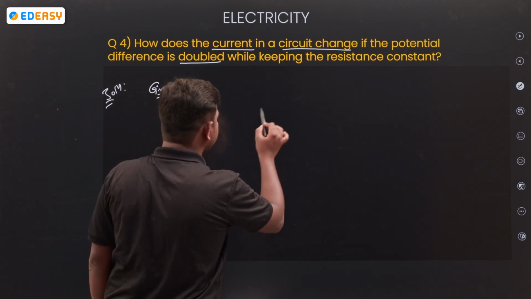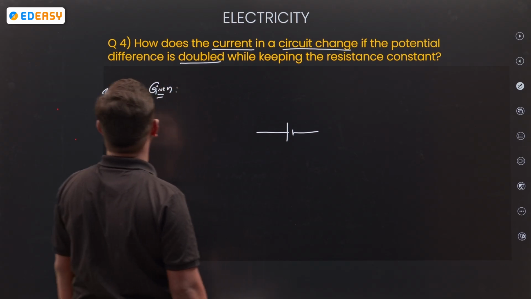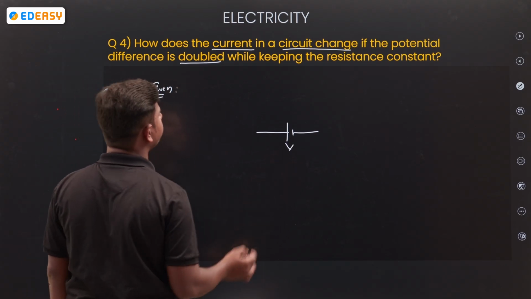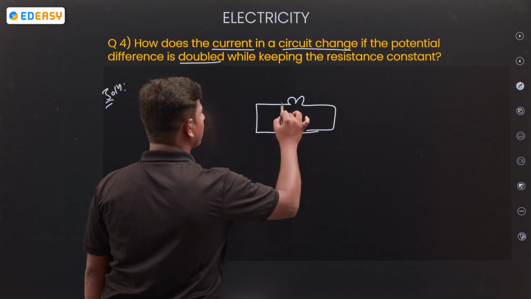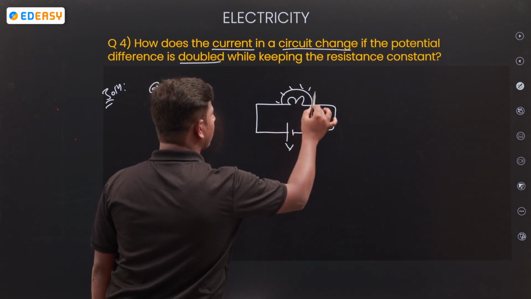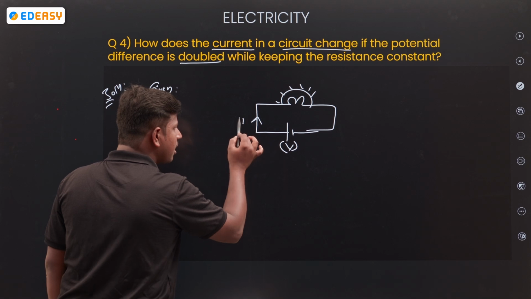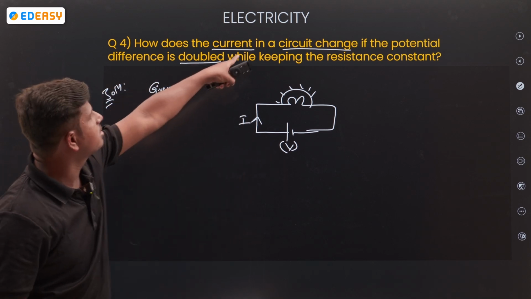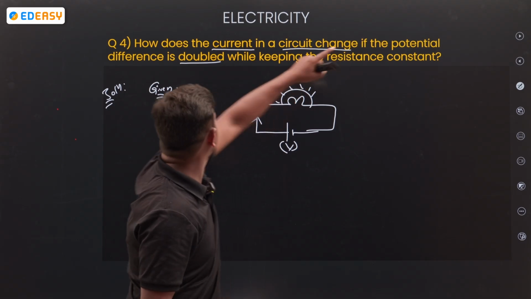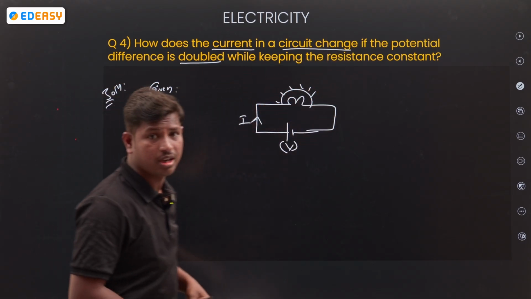So I am taking a circuit. Let us take the potential as V, connected to a bulb. If V is there, the current is I. How does the current in a circuit change if the potential difference is doubled, keeping the resistance constant?